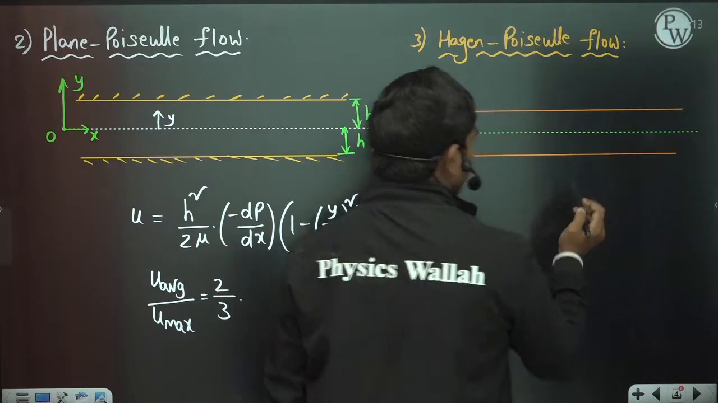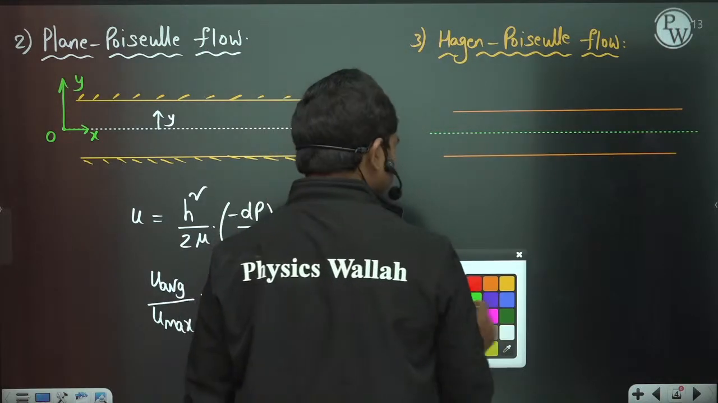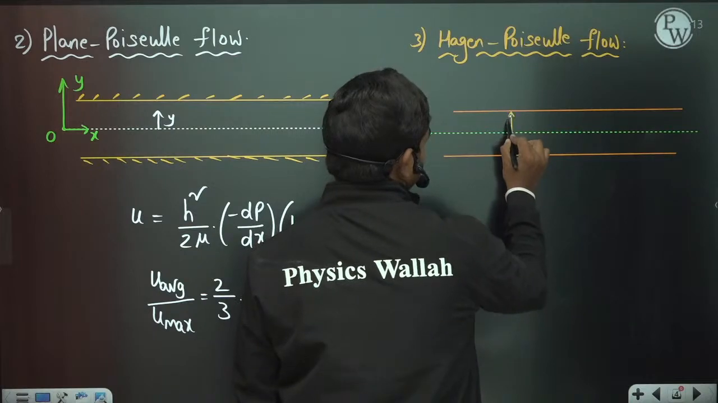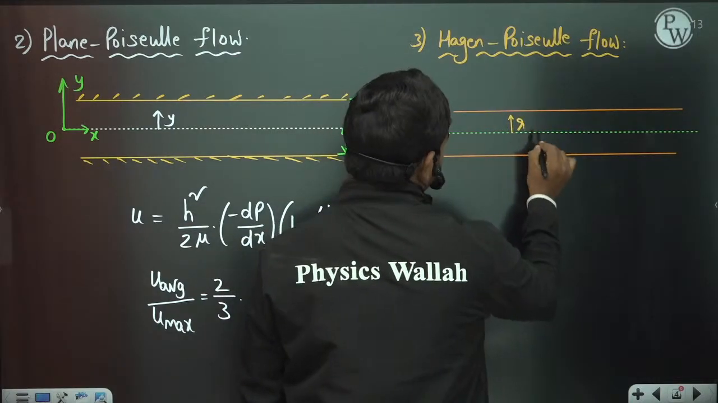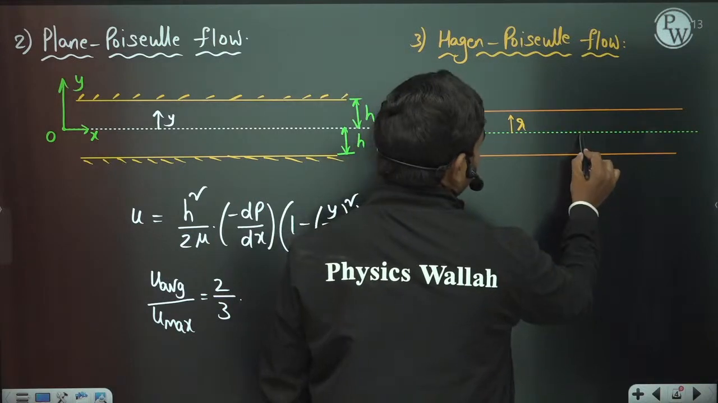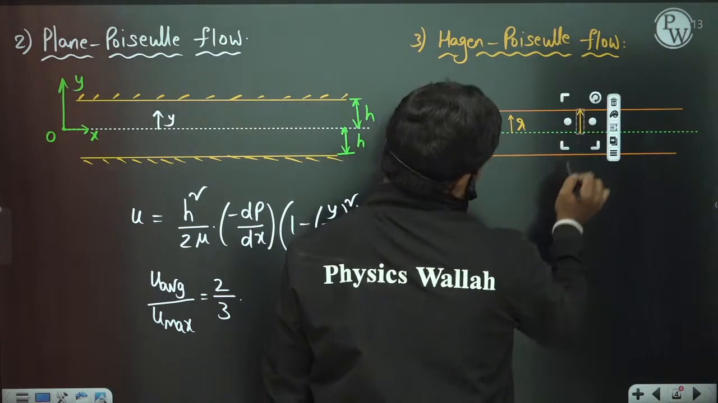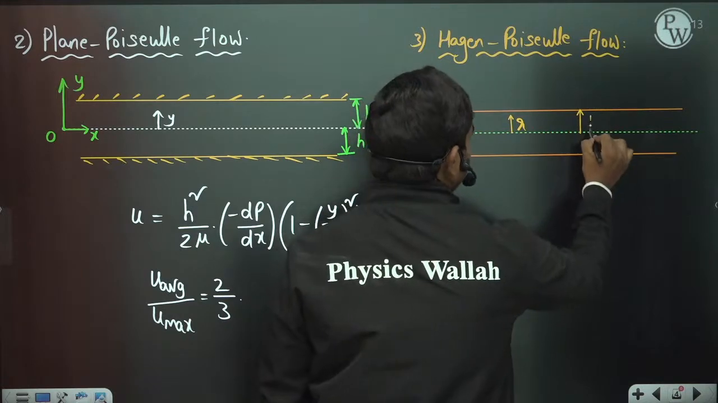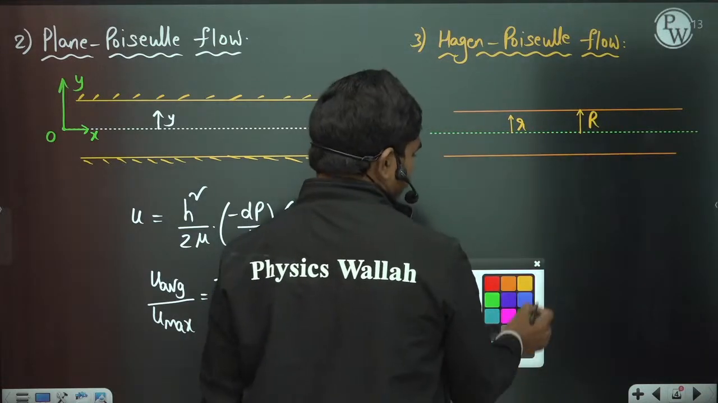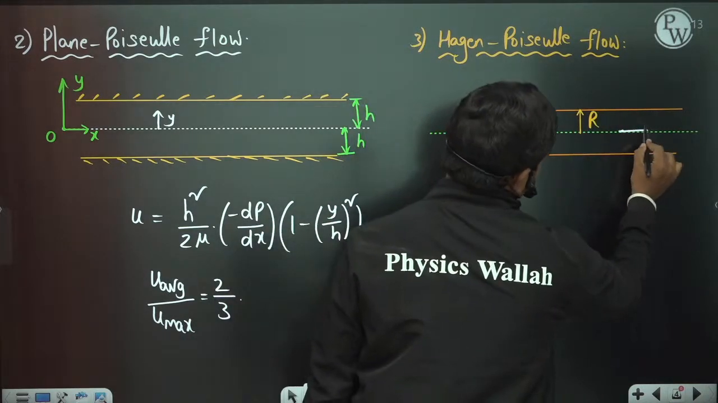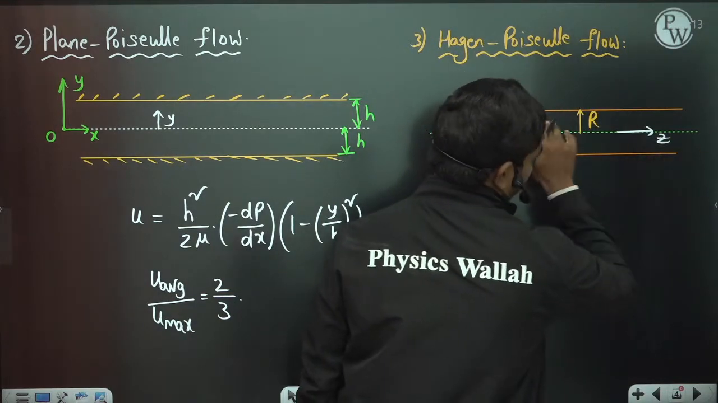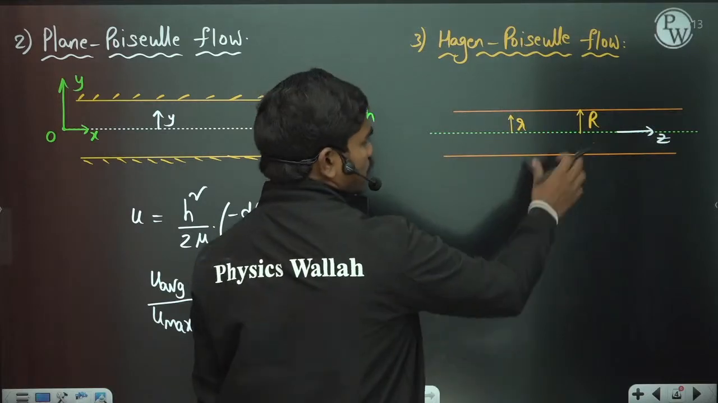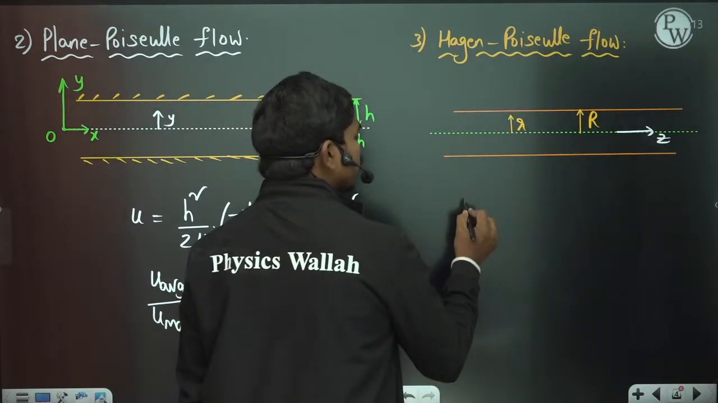If this is the axis of the pipe, and you measure radius in this direction, it is smaller, and of course the total radius of the pipe is capital R. So this is the radius of the pipe, and the velocity profile at any location is given by, let us suppose this direction is the z direction, along the flow, because we use polar coordinates.